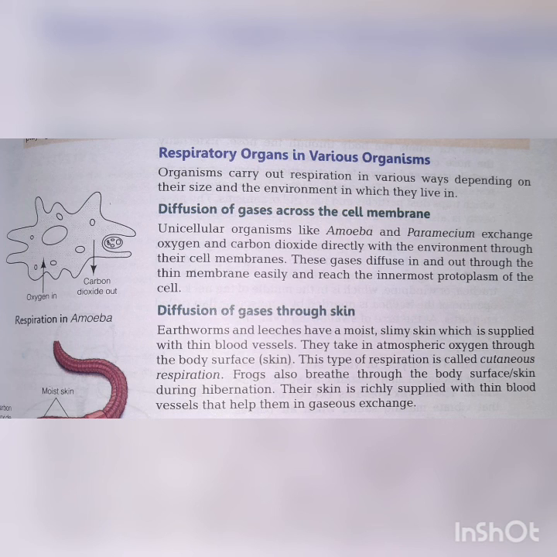Frogs also breathe through the body surface skin during hibernation. Now, when the frogs are in hibernation state, when they are in sleep mode, then they also breathe through the body surface or skin. Their skin is richly supplied with thin blood vessels that help them in gaseous exchange, and that's why they can exchange the gases through their skin.